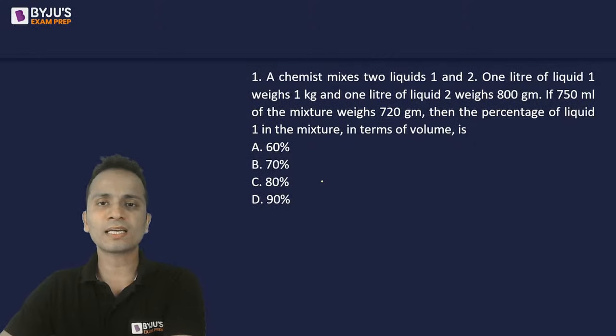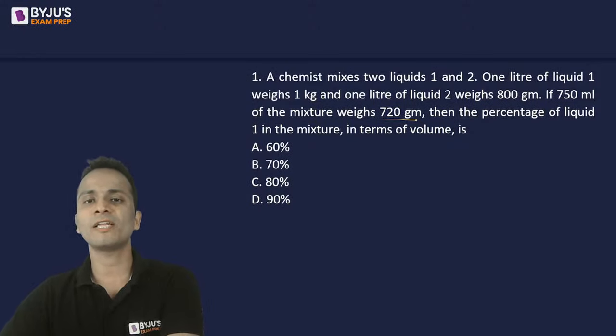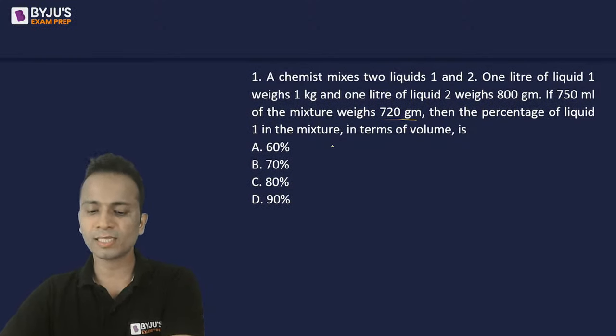The question says that a chemist mixes two liquids, liquid 1 and 2. 1 liter of liquid 1 weighs 1 kg and 1 liter of liquid 2 weighs 800 grams. Now, if 750 ml of the mixture weighs 720 grams, then the percentage of liquid 1 in the mixture in terms of volume is how much?